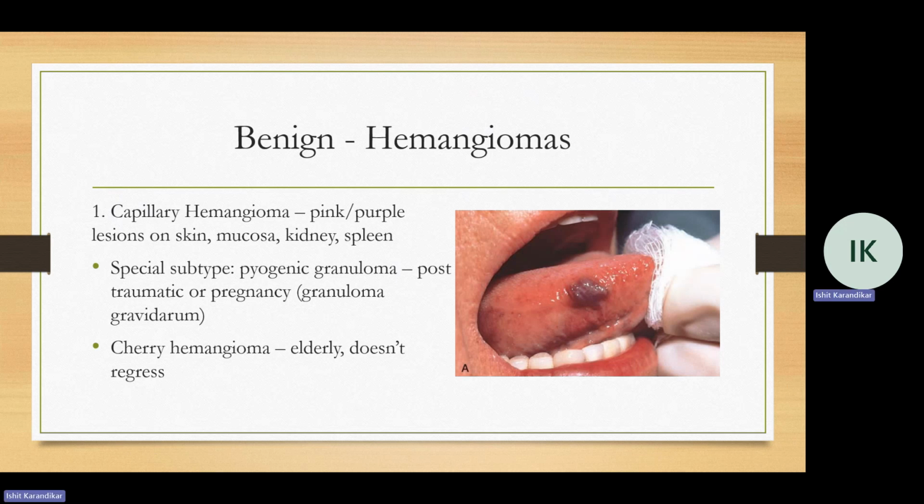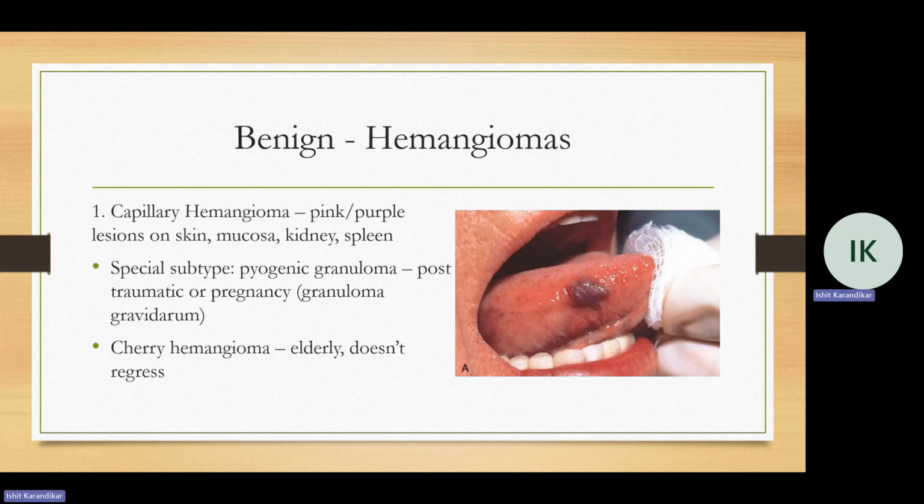They cause pink to purple lesions on the skin or mucous membranes. Could also appear on the kidney and spleen. Histologically, they show a mash of capillaries. There's a lot of special subtypes of capillary hemangioma. So firstly, we'll talk about pyogenic granuloma or lobular capillary hemangioma. These usually occur after trauma or during pregnancy, in which case it's called a granuloma gravidarum.